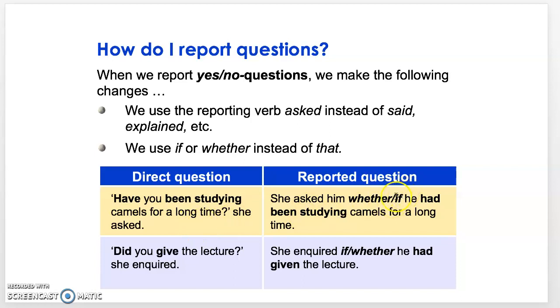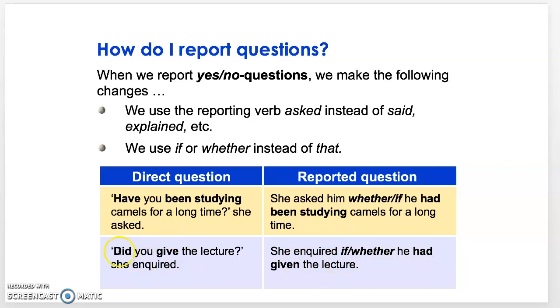Okay. So you can use whether or if, and then you can change the tense from present perfect tense to past perfect tense. Okay, so the question word is the same according to the direct question. She inquired if he had given the lecture.